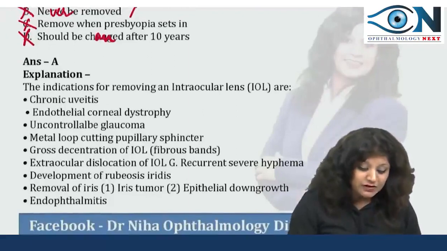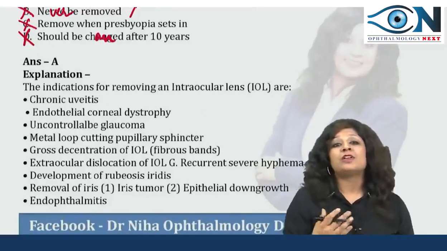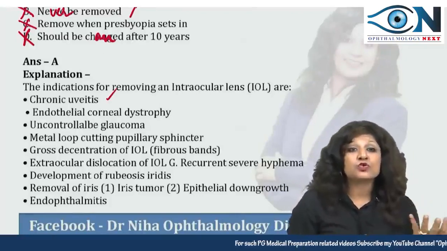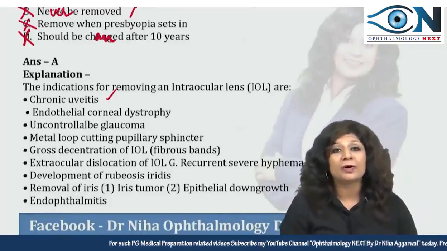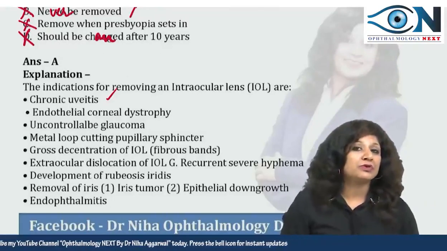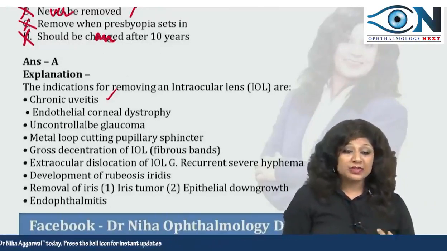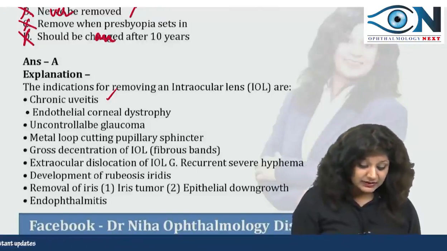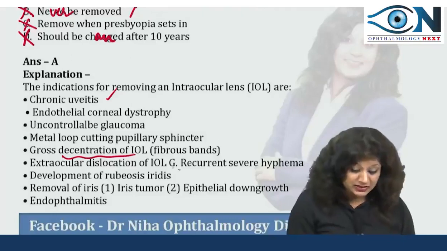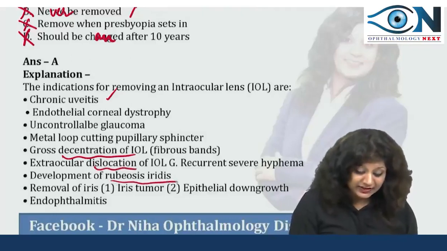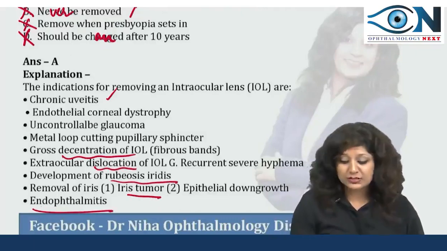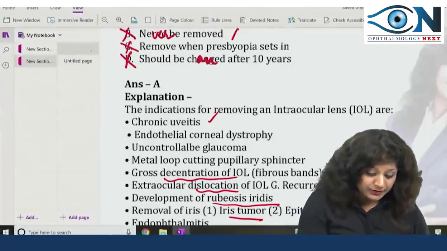Here I have tried to give you a list of why we remove intraocular lenses. If there is uveitis, if there is dystrophy, uncontrollable glaucoma, especially the anterior chamber IOLs are very frequently, notoriously causing glaucoma. If there is a pupillary sphincter problem, if we have decentration, if there is subluxation, if there is dislocation, if there is rubeosis iridis, tumors and endophthalmitis, these are very, very common causes for IOL removal.